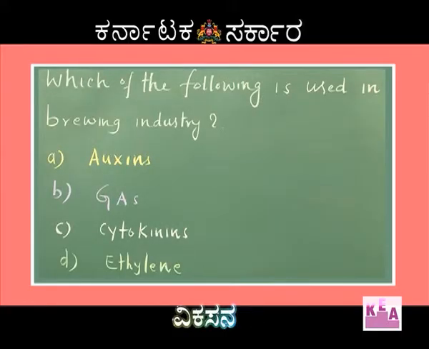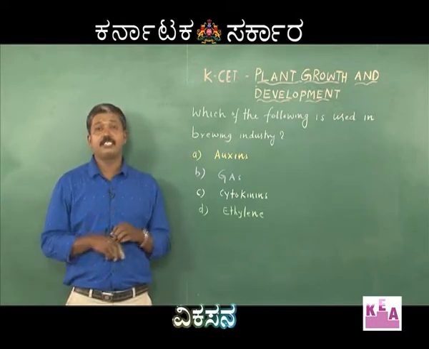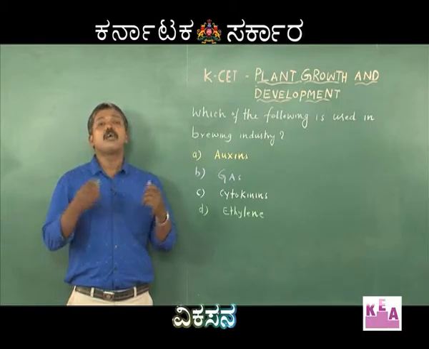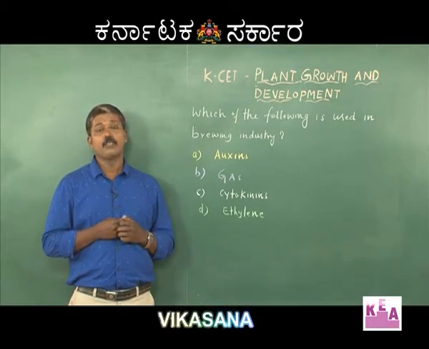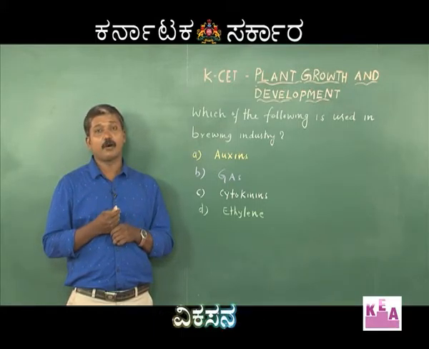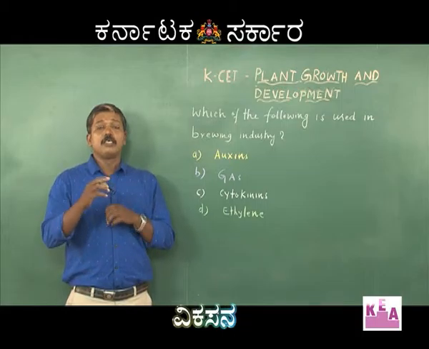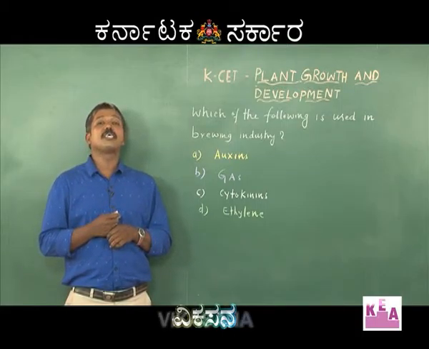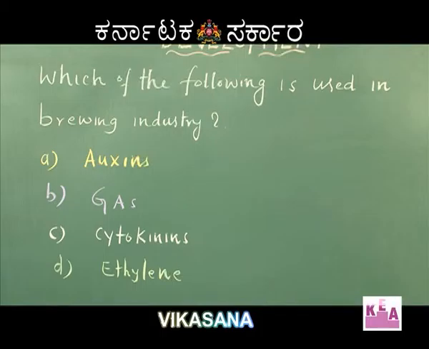We'll move on to the next question. Which of the following is used in brewing industry? The options are auxins, gibberellins, cytokinins, ethylene. In brewing industry, that is in the preparation of beer, barley is used. In order to hasten the process of germination of barley seeds, the seed germination promoting hormone is essential. Among these hormones, auxin, gibberellins, cytokinins and ethylene.